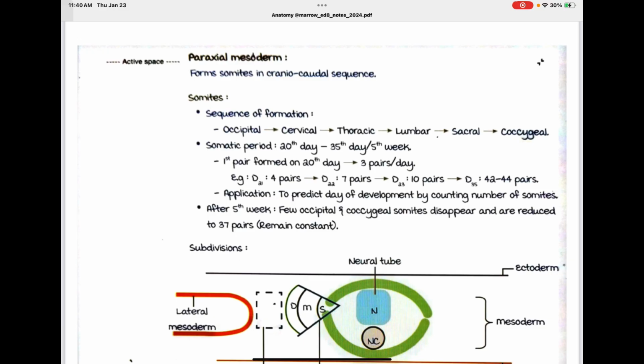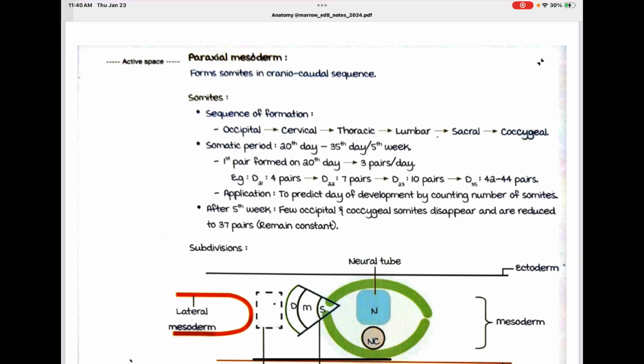Paraxial mesoderm. The mesoderm next to the notochord forms somites in craniocaudal sequence. The paraxial mesoderm forms somites, and they are formed from the cranial end towards the caudal end.